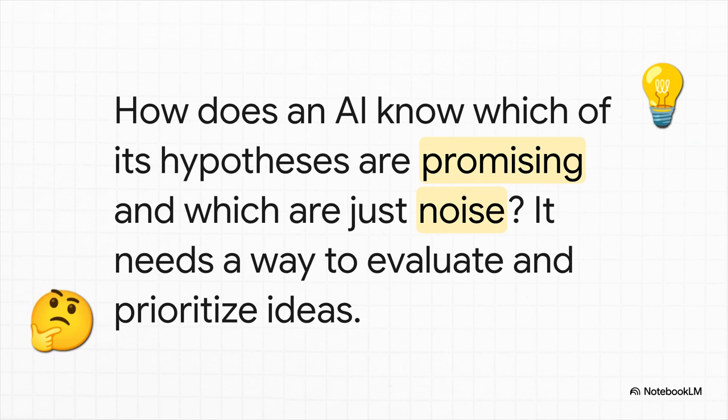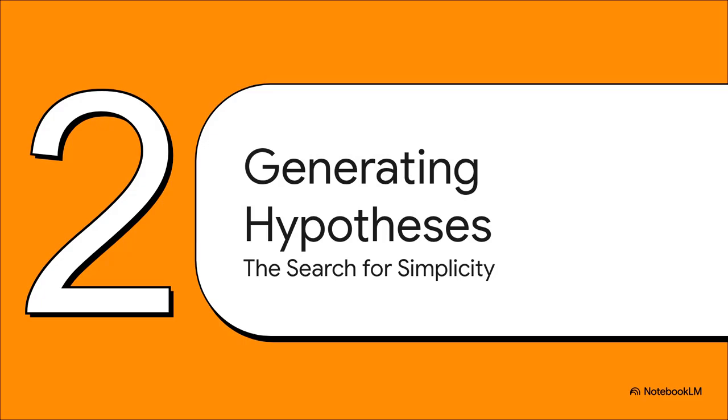But before an AI can go off and discover the next law of physics, it has to figure out something way more basic. Let's say it generates thousands, maybe millions of possible ideas. How in the world does it know which ones are actually promising and which ones are just junk? It needs a filter, right? A way to evaluate and prioritize what a good idea even looks like. This brings us to the first big strategy.